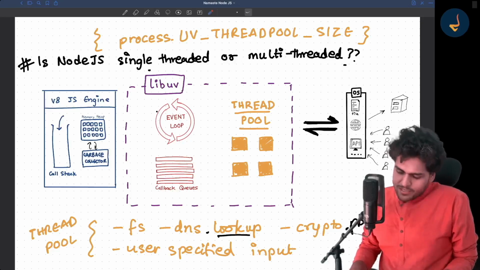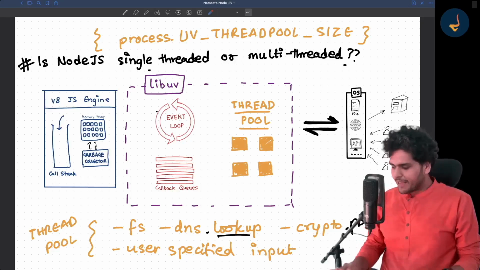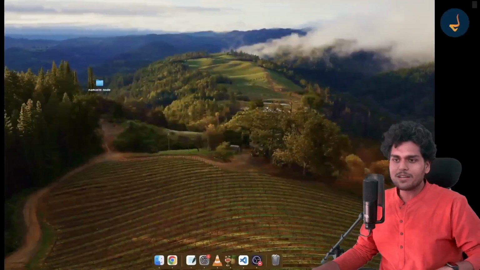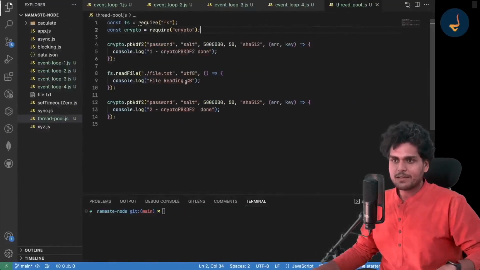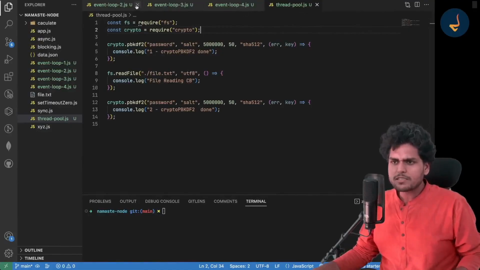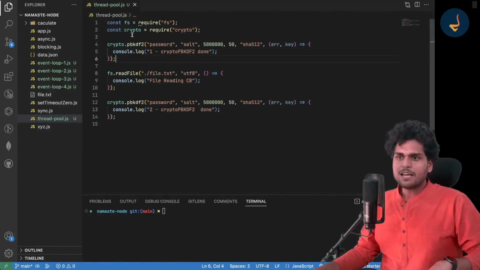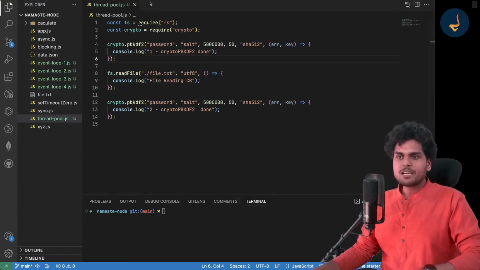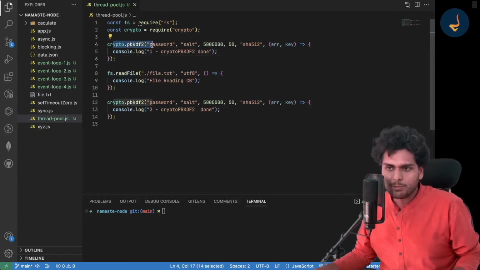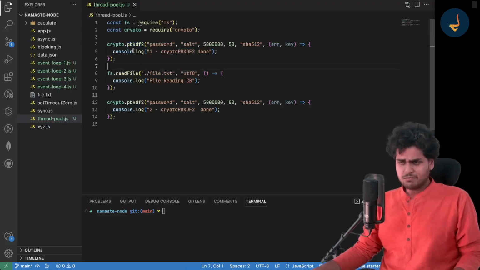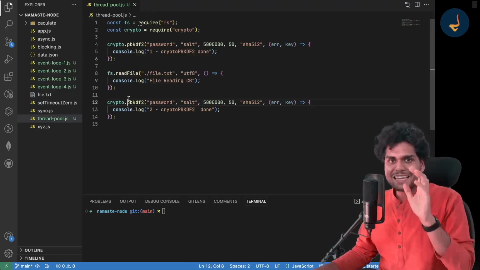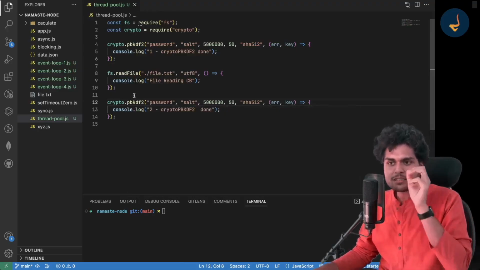Now is the time that I should show you a code demo of thread pool. Shall I show you the code demo of thread pool? Okay, let me show it to you. Over here, I have this thread pool file. Let me close these event loop files. I told you that whenever you do an fs.readFile, or a crypto.pbkdf2 function, it uses a thread pool.